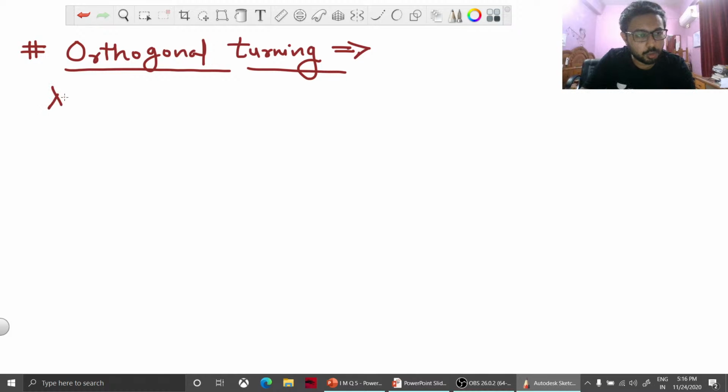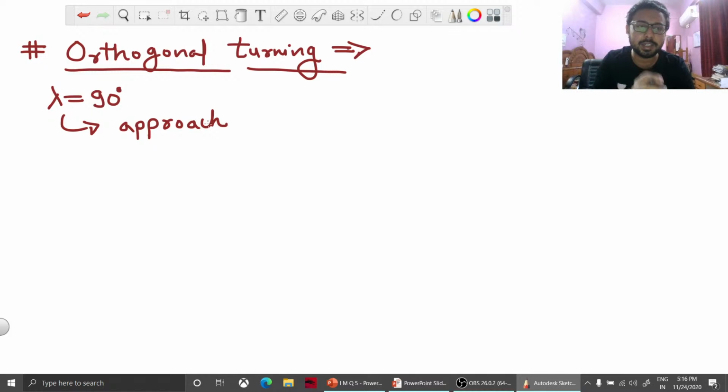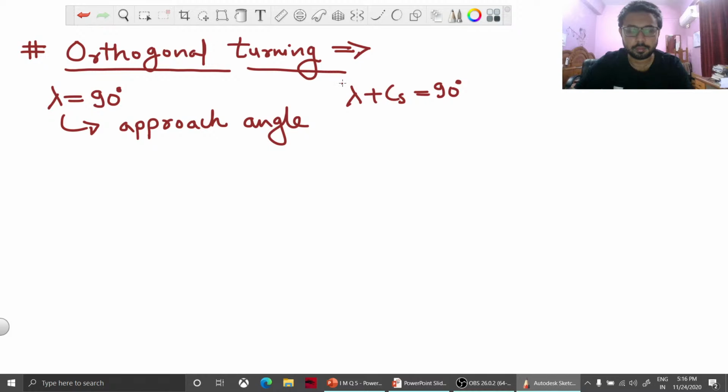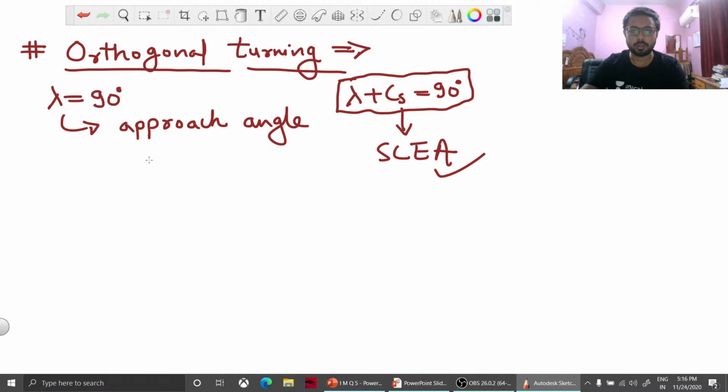So the first thing is the approach angle here is 90 degrees, and lambda is the approach angle. You have to remember each and every point of this assumption, each and every detail provided here, because it will come in handy when you are going to solve the question. So the approach angle is 90 degrees, and always remember that lambda plus cs is equal to 90 degrees, where cs is the side cutting edge angle. So you have to remember this point also.